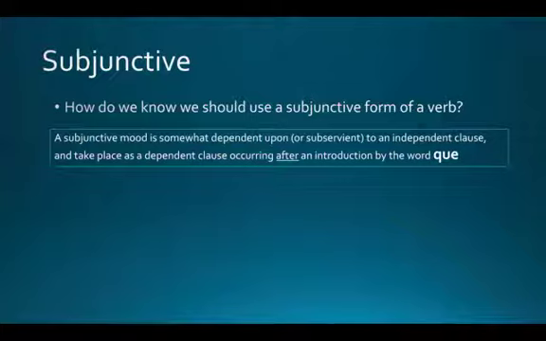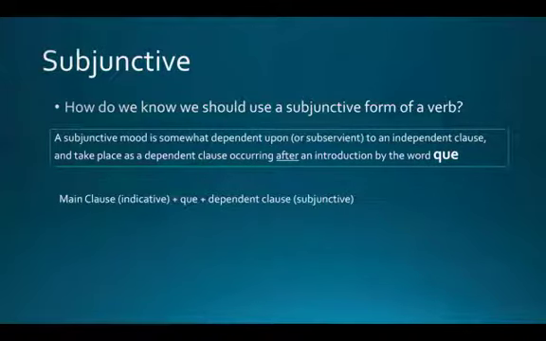More or less, the subjunctive tense is used in a dependent way upon an independent clause. So there's going to be some indicative form of a verb followed by a cue word that will tie both clauses together, and the subjunctive tense of a verb will be in the dependent clause that comes afterwards.